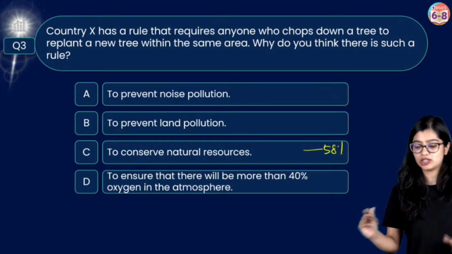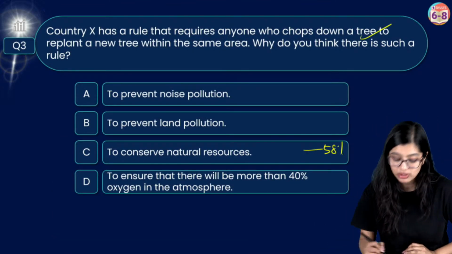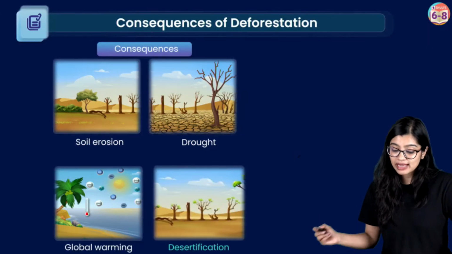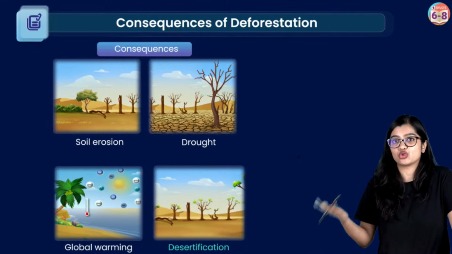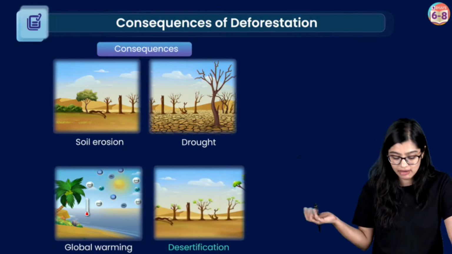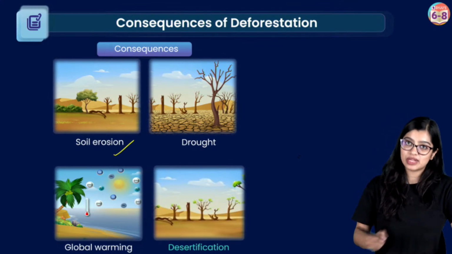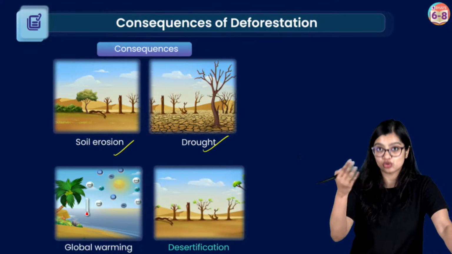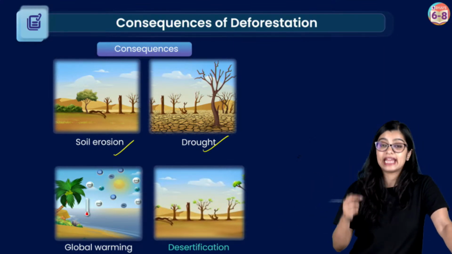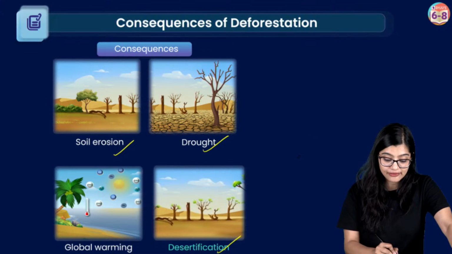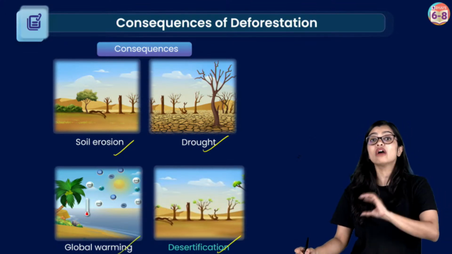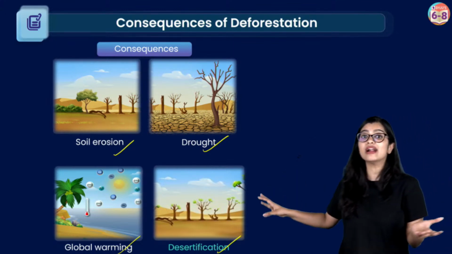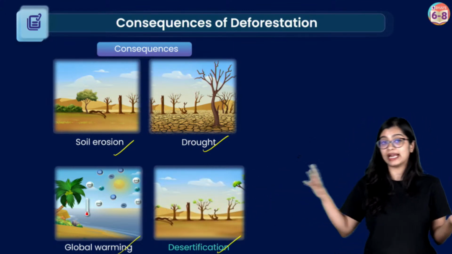Now we're talking about country X, which says that if we chop down a tree, we have to replant it within the same area. Now we know the consequence of deforestation, chopping down trees at a large scale. If deforestation happens, it can lead to soil erosion, it can cause drought, eventually it can lead to desertification and global warming. Along with this, it can affect various natural resources, right?